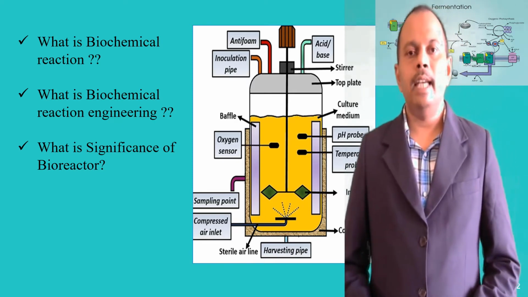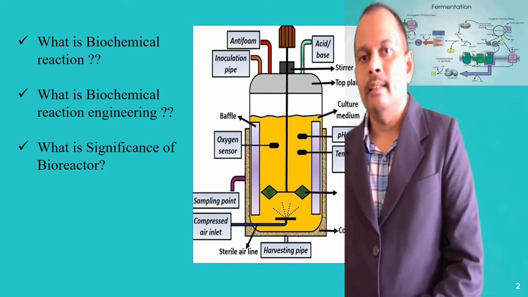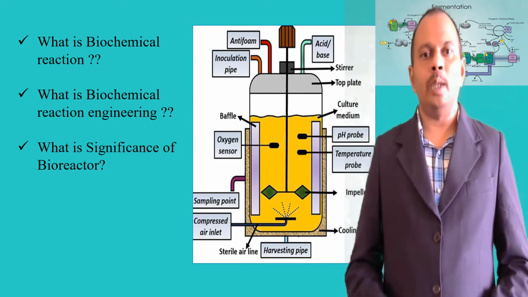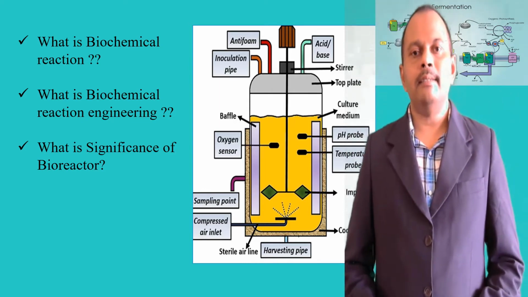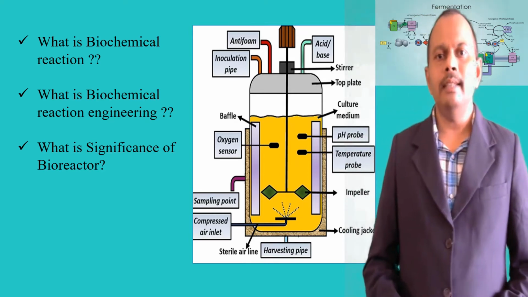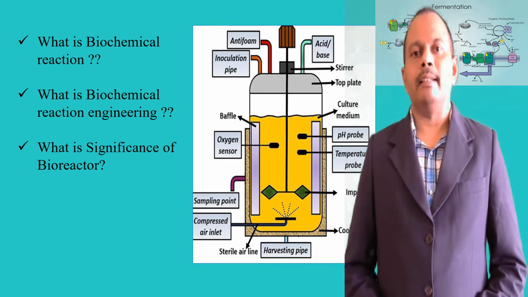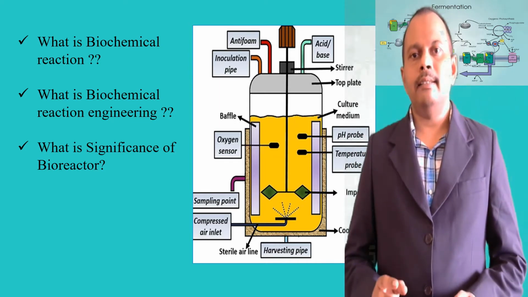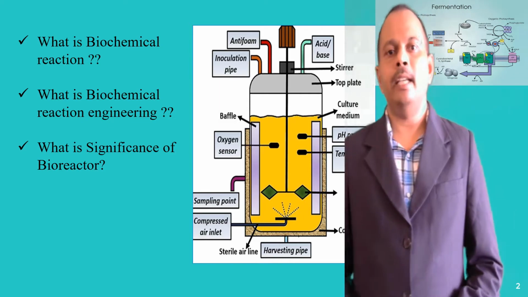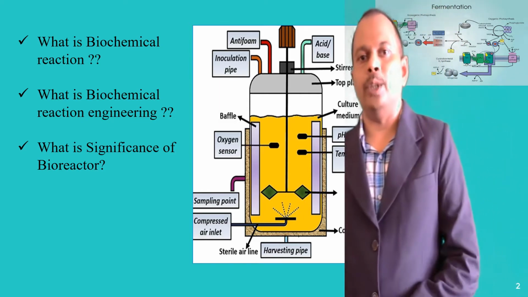Third, the significance of a bioreactor in carrying out biochemical reactions. To obtain the desired product quality, uniform conditions have to be maintained for the biochemical reaction. These conditions can be maintained in a bioreactor. These conditions are pH, temperature, dissolved oxygen concentration and liquid nutrient media composition.